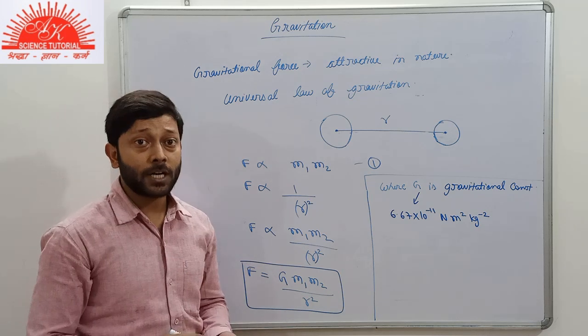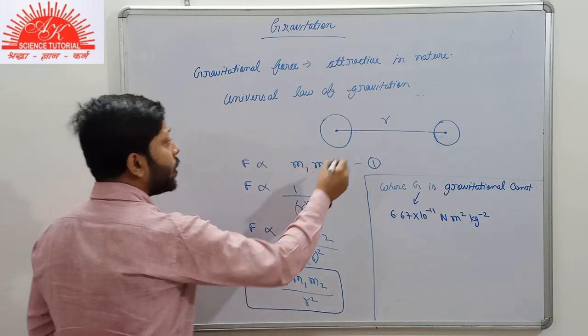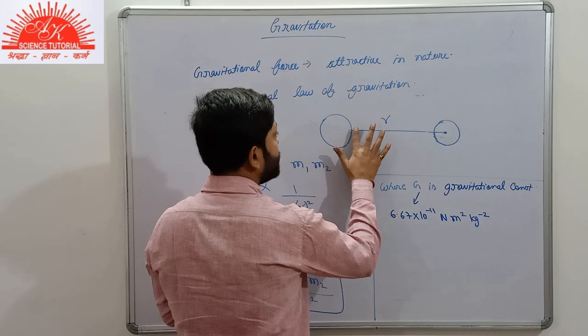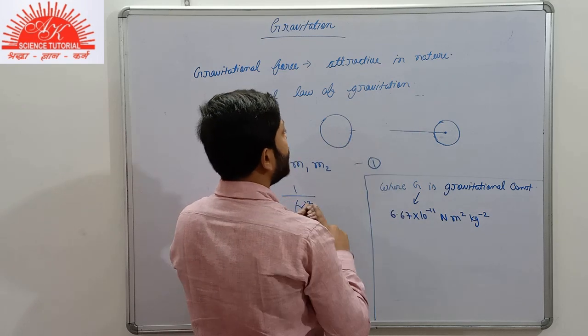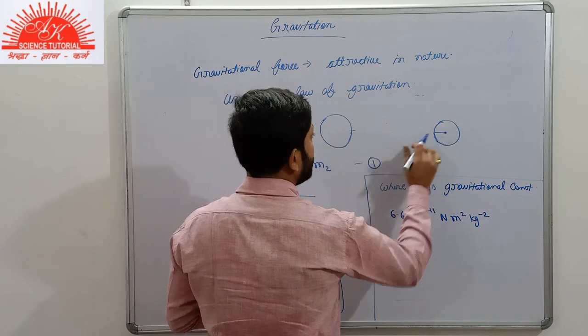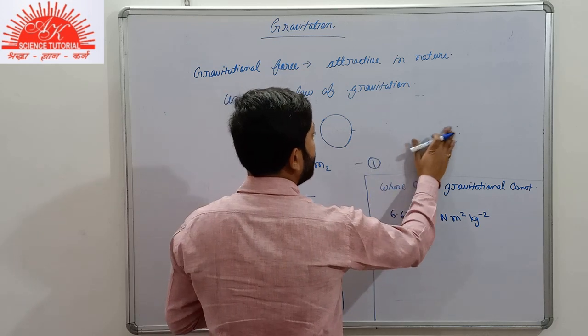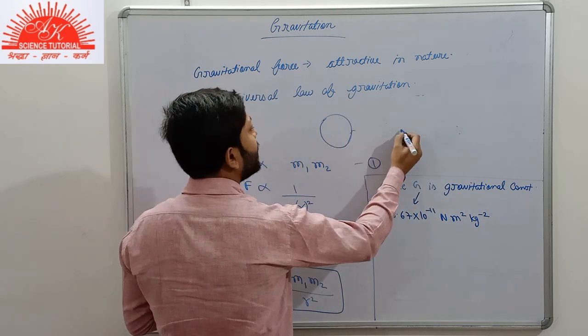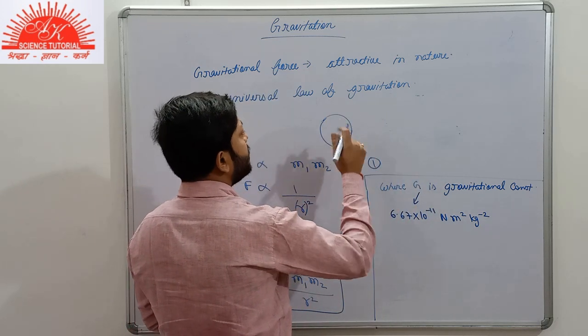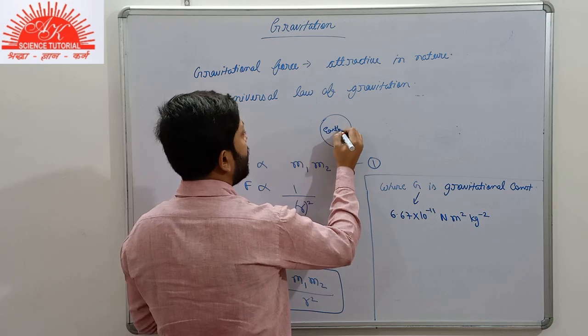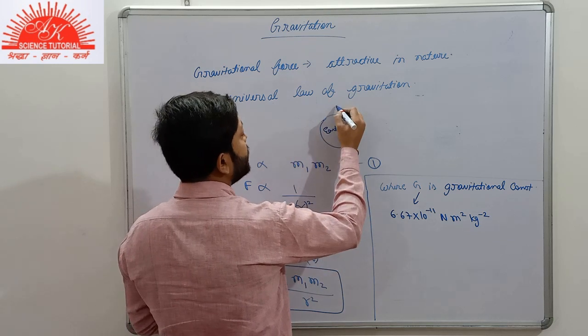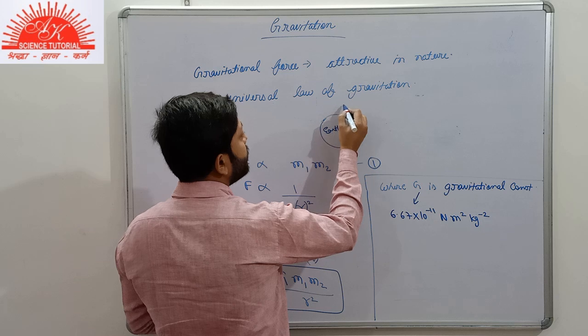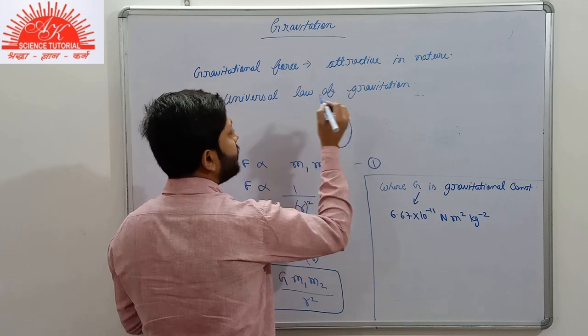But there is a special condition. Suppose that we specify that one of the two bodies is Earth. I'll draw it over here. One of the two bodies is Earth, and the other body might be anything. This body is Earth, and the other body, suppose here we have some body, any body.